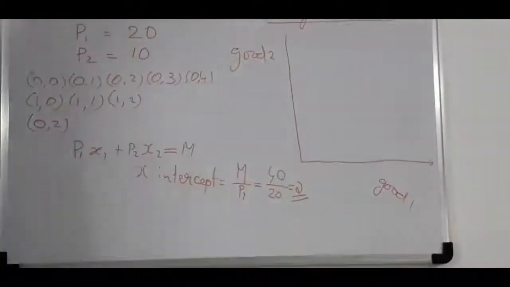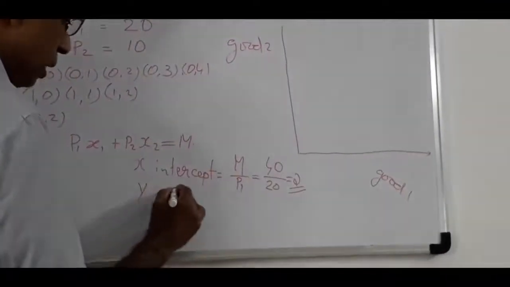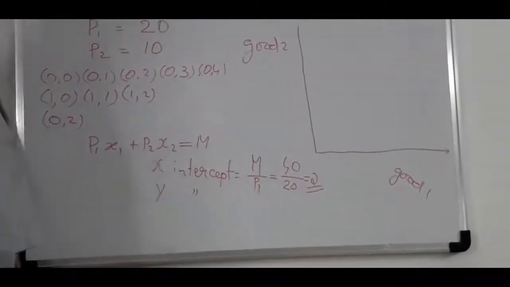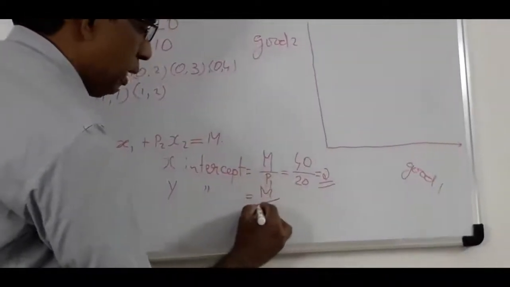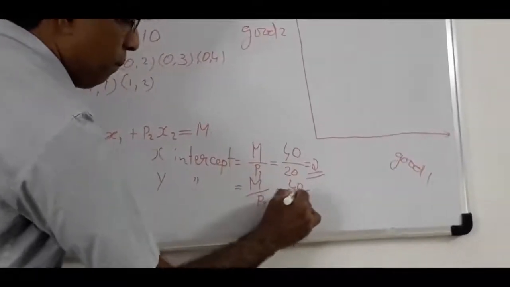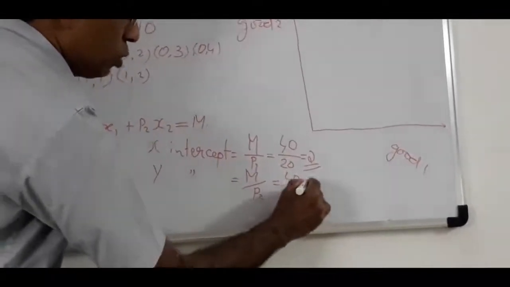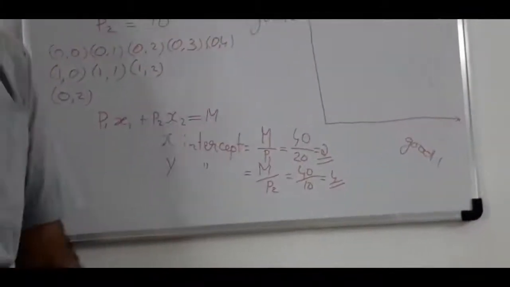So x-intercept is 2. Then we have to calculate y-intercept. Y-intercept is equal to m divided by p2. M is 40, p2 is 10. So y-intercept is 4.